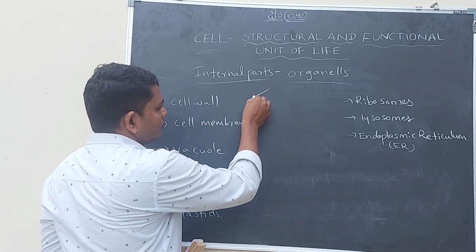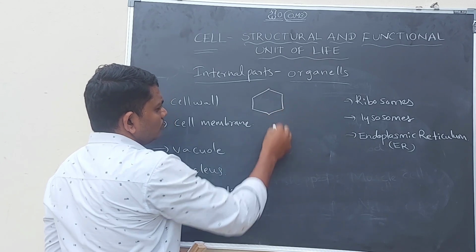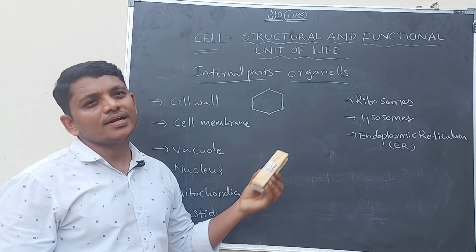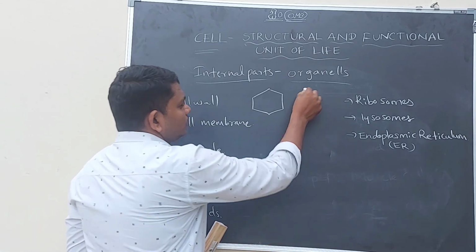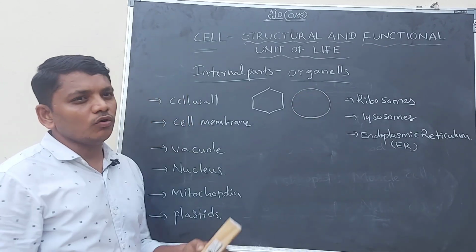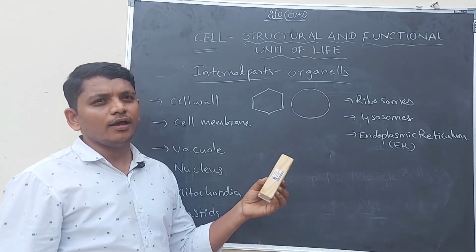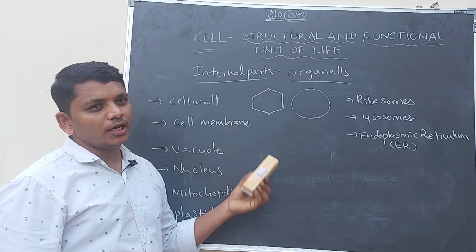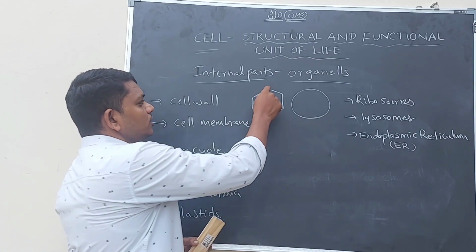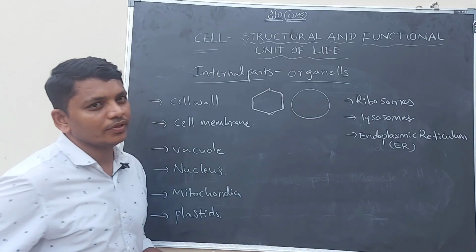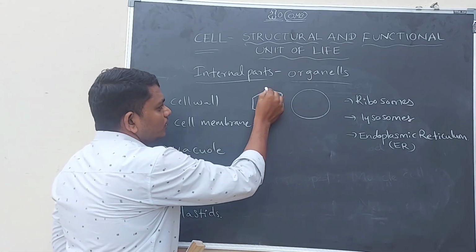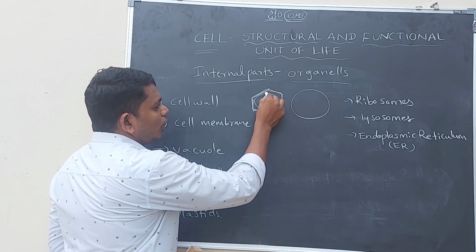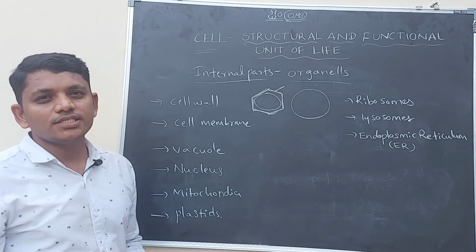Due to the presence of the cell wall, this may be the general structure of the plant cell. This is the general structure of the animal cell. So we always show the animal cell in circular shape. Whereas if you are writing or telling about plant cells, we have to draw the structure of the plant cell like this, hexagonal shape, right? So here it is a plant cell. In the plant cell, the outermost membrane is called the cell wall.